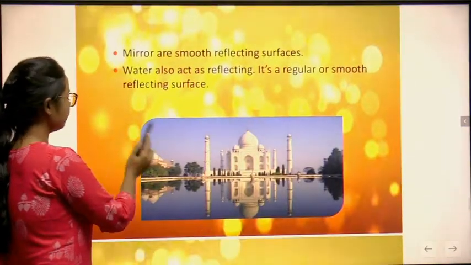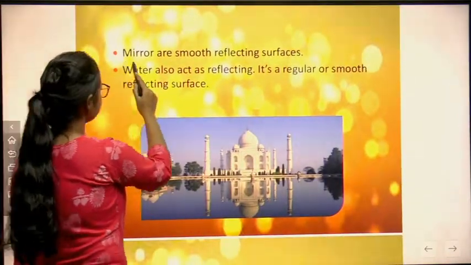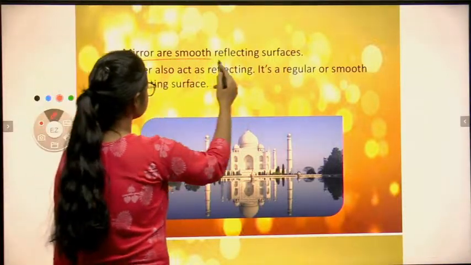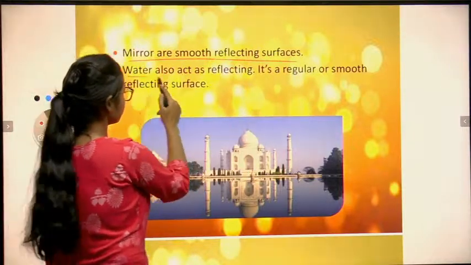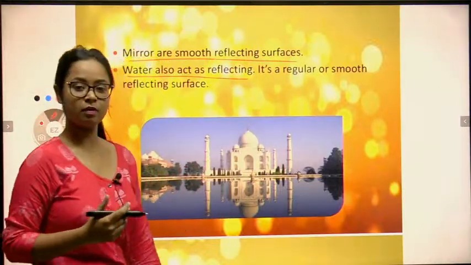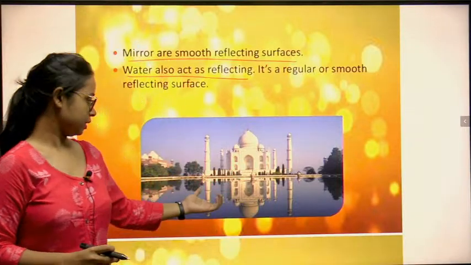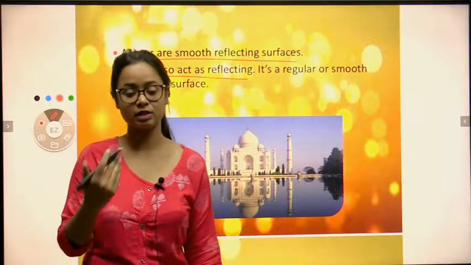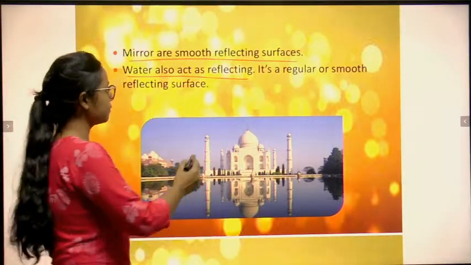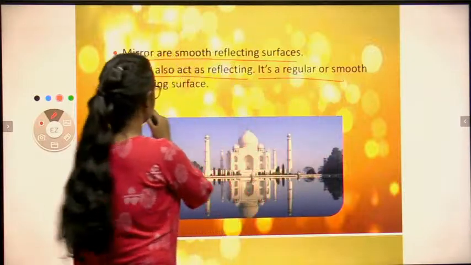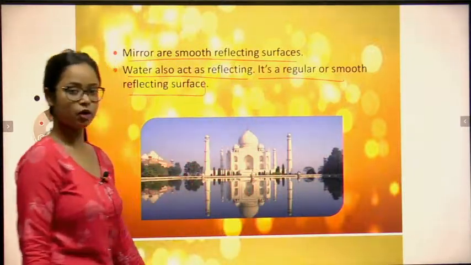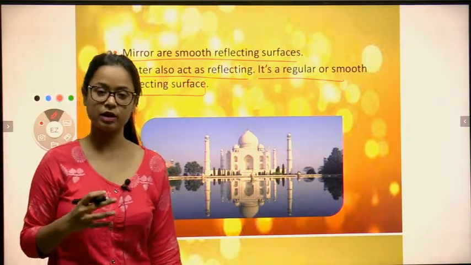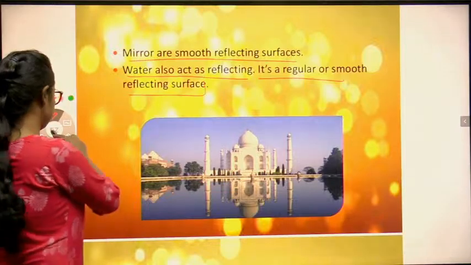Mirrors are the smooth reflecting surface. Water also acts as a reflecting surface. For example, if there is clear water, you can easily see your image. Why? Because this is a plane surface, it reflects light and you can easily see your image on the water. So it is a regular or smooth reflecting surface. Clear, all of you? This is because of the reflection of the light. It bounces back to your eyes and you can easily see the objects around clearly.